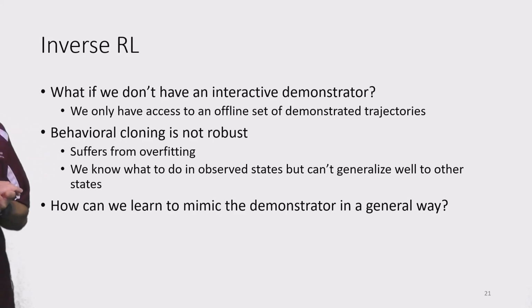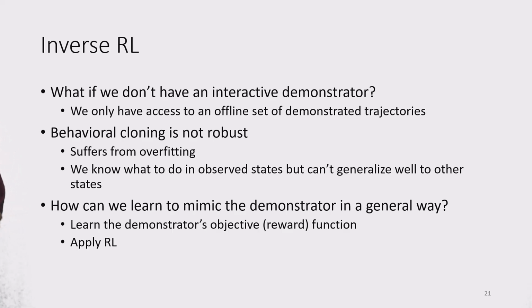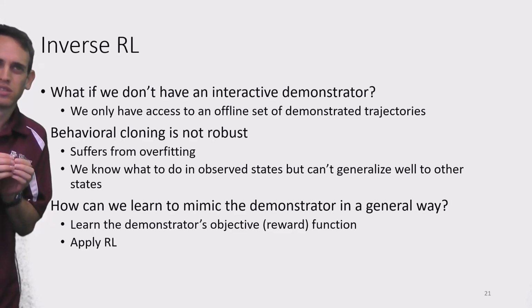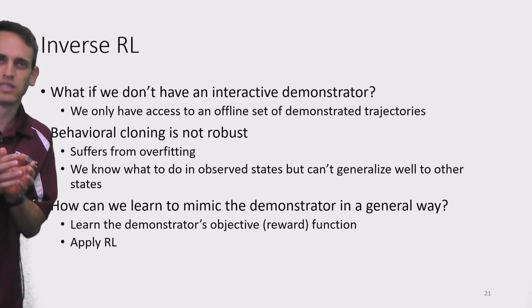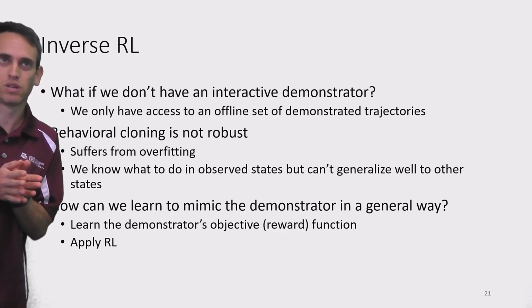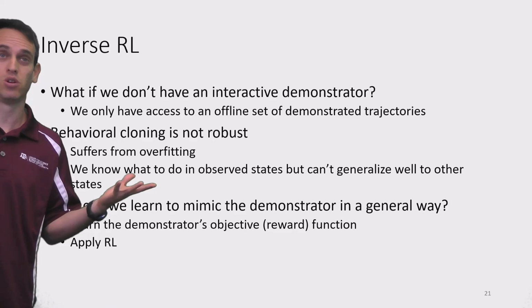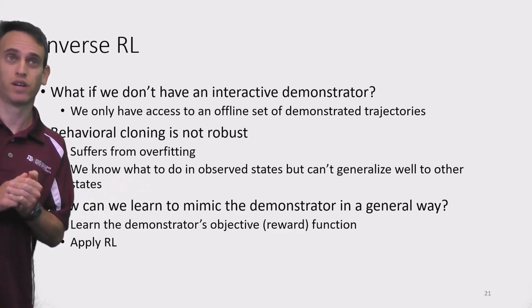As we said, behavioral cloning is not a robust approach. It suffers from overfitting. We know what to do in the observed states, but we cannot generalize well to other states. How can we learn to mimic the demonstrator in a general way? So this is where inverse RL comes into play. We'll try to learn the demonstrator's objective, or the reward function, what motivates. So we're not trying to learn what specific actions the demonstrator is doing in specific states, but actually what motivates those actions. Right? Once we learn the motivation, then we hope to be more robust even in states that we did not see during the offline demonstration set.